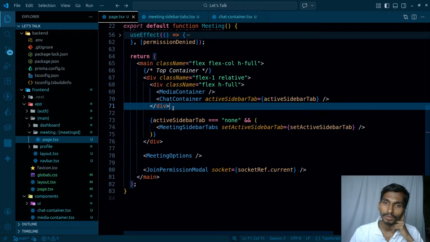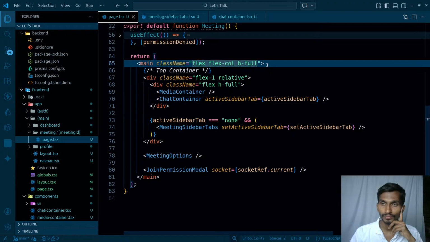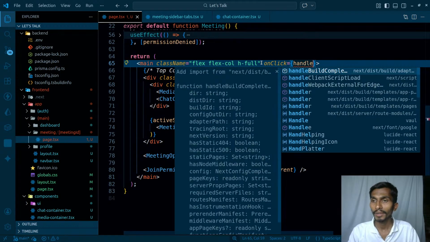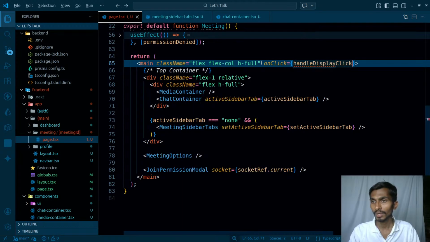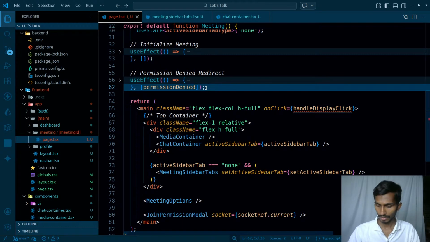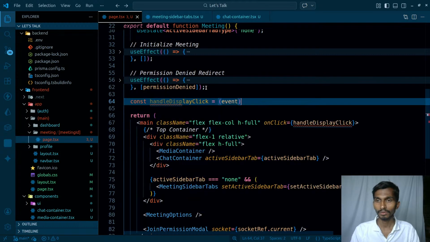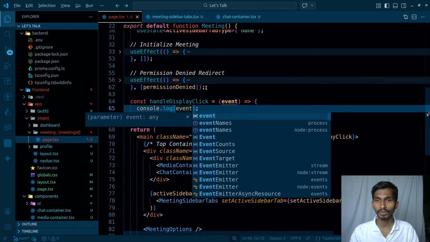Clicking requires an onClick. I'm going to be clicking anywhere in this particular section, so let's have an onClick here. I hope this is how it's going to be done. I'm not sure about this, I'm just going to give it a try. Handle display click. I'm going to create a function here, const handleDisplayClick. It will get the event. Hopefully it's going to be right. I'll console log the event and let's see what happens.